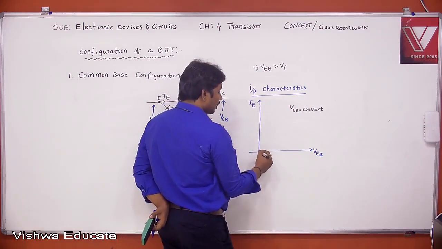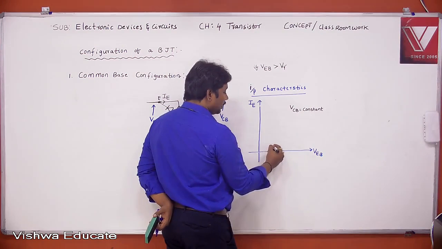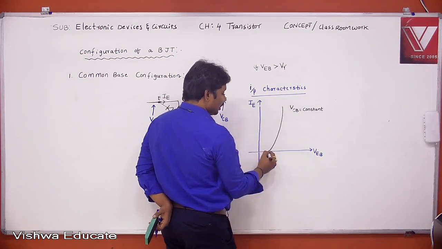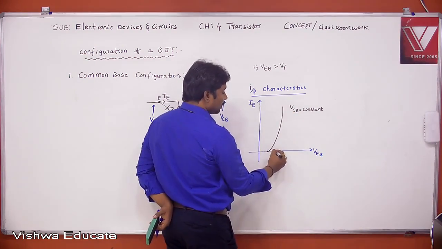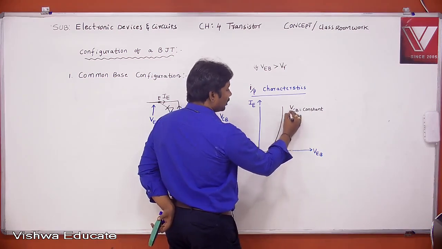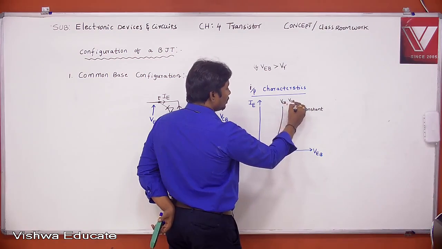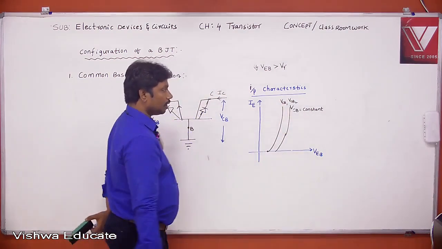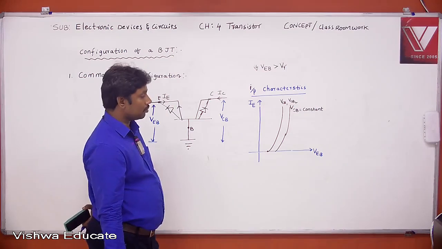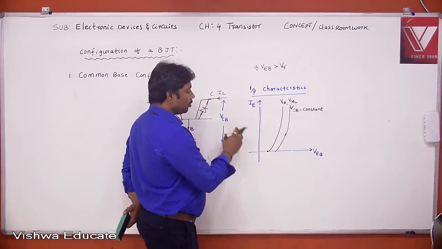The current suddenly increases. Here this point is the cut-in voltage. This is VCB1 and VCB2, right?